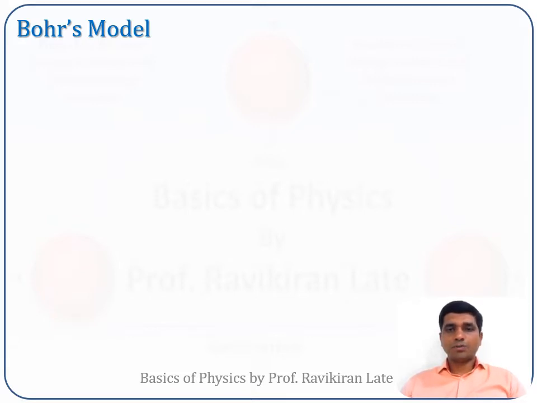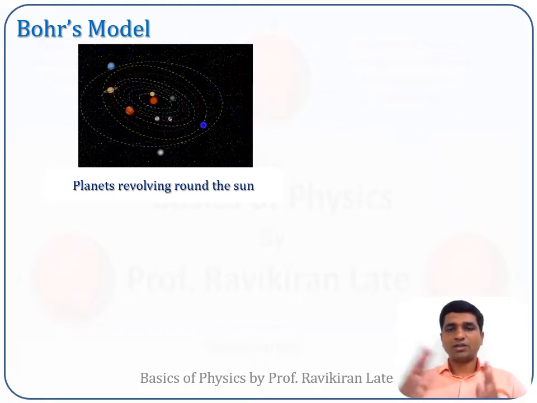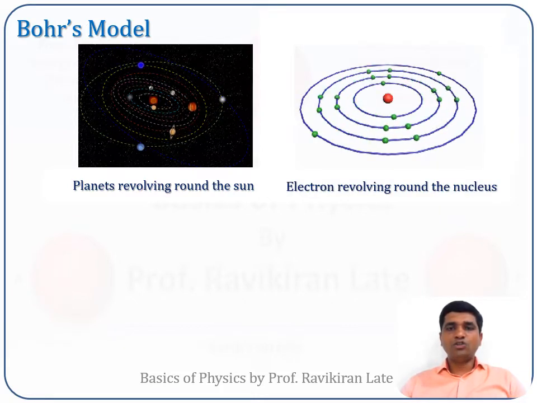When Bohr proposed his model, prior to that it was Rutherford's model which was there. When he was proposing the model, he assumed that the way in which the planets are moving around the sun in our solar system, in the same fashion the electron also revolves around the nucleus in a circular orbit.